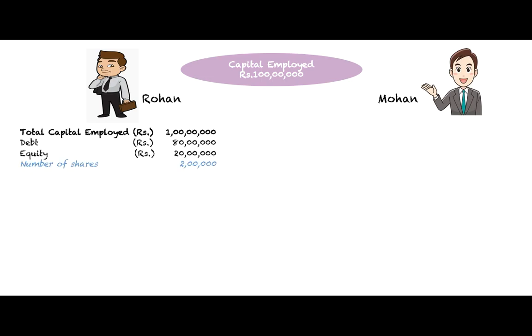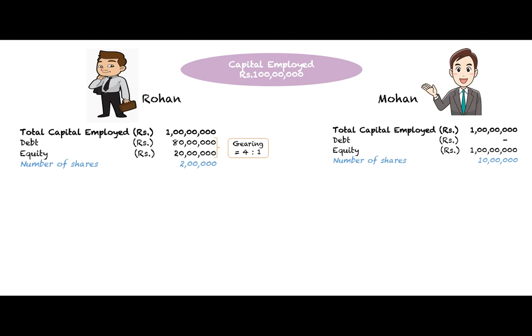So total capital employed by Rohan is 1 crore, for which he takes a loan, that is debt, of rupees 80 lakh, and the balance rupees 20 lakh from his own funds, that is equity. Assuming face value is rupees 10 per share, the number of shares is 2 lakh in Rohan's business. So debt to equity, which is also called gearing ratio or debt equity ratio, is 4:1, 4 times debt.